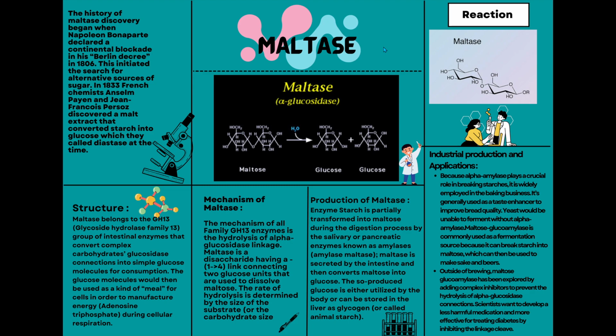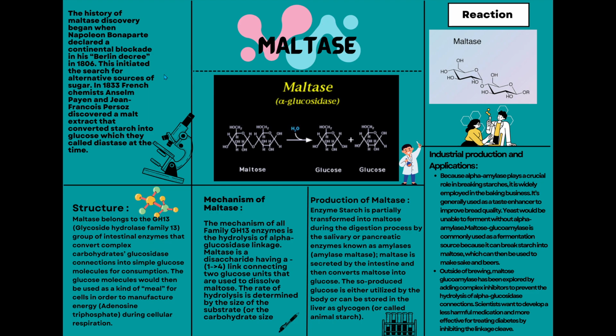Its EC number is 3.2.1.20. Plants, bacteria, yeast, humans and other vertebrates have maltase. It is supposed to be made by cells in the mucous membrane that lines the inside of the intestine.